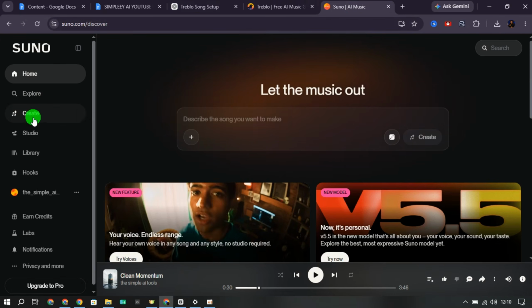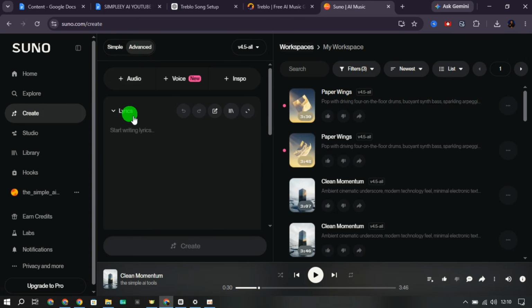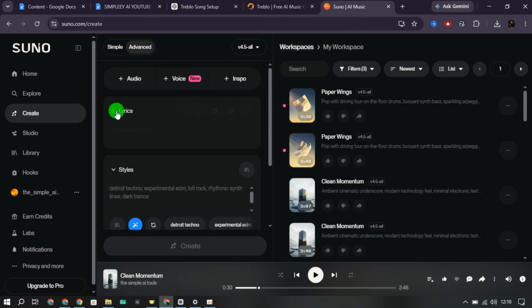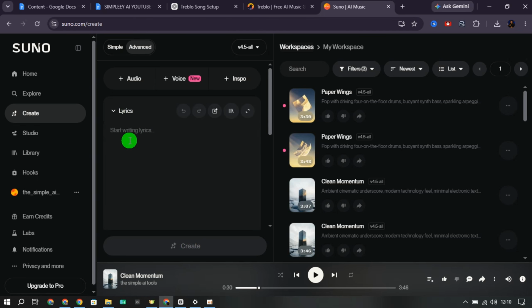Open Suno AI and click on Create. Then switch from Simple mode to Advanced mode. You'll immediately notice that Suno allows you to write your own lyrics or have the AI generate lyrics for you. However, if your goal is creating background music without vocals, the workflow isn't as straightforward as what we just used in Treblo. In Treblo, we simply selected No Lyrics, added our tags, and generated instrumental music.